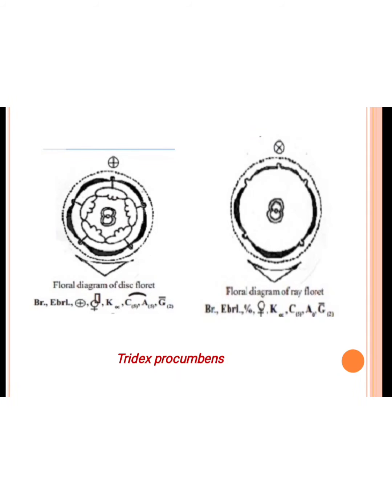Gynoecium is a 2 and unilocular. In this structure the bracts are present, they are the calyx, they are corolla 5 number, androecium are absent. So both in the disc floret and ray floret the gynoecium are same. In the disc they are actinomorphic and the ray is a zygomorphic.